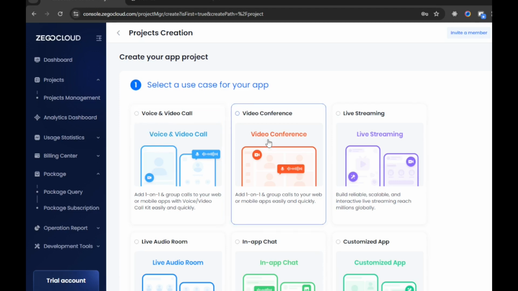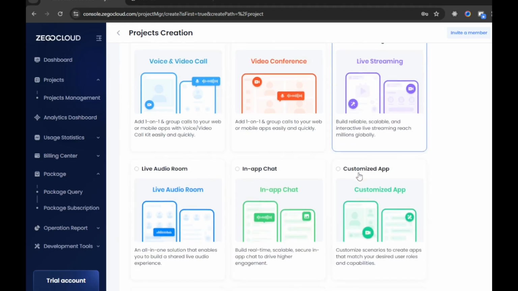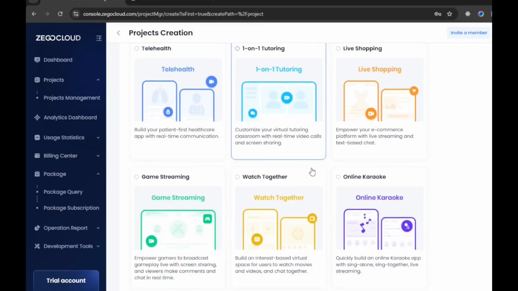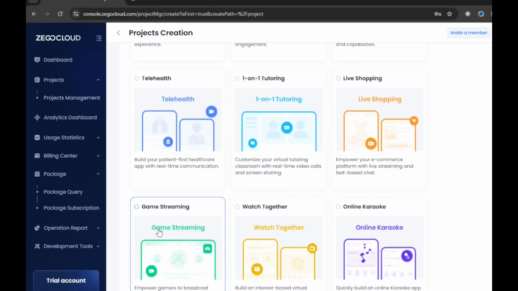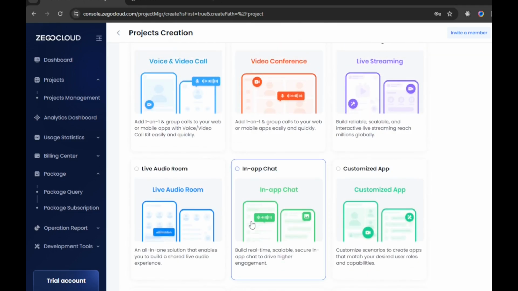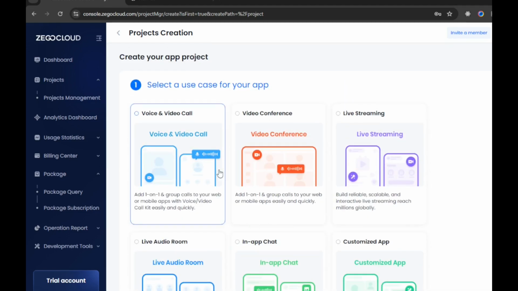It supports voice and video call, video conference, live streaming, live audio room, in-app chats, and customized app, telehealth, one-on-one tutoring, live shopping, game streaming, watch together, and online karaoke. So all these amazing features are available in ZEGOCLOUD, and you can use the 10,000 free minutes on all of them.